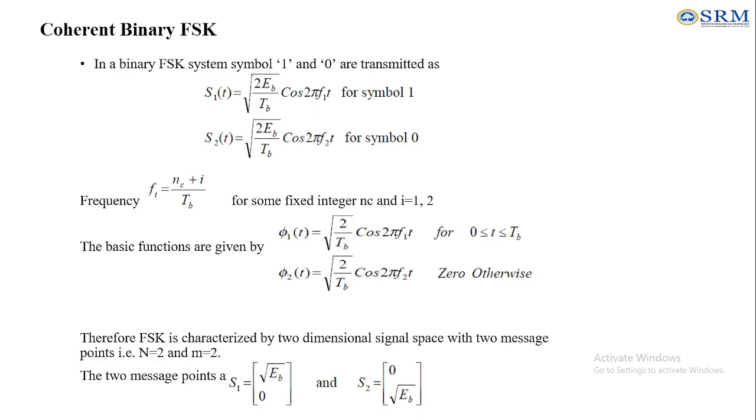Next, this FSK signal is characterized by a two-dimensional signal space with two message points, so N is equal to 2, and as we have two message points, M is equal to 2. We express them as S1 and S2. So we define S1 as root of Eb, 0, and S2 is equal to 0, root of Eb here.